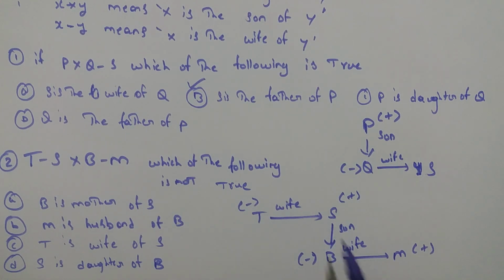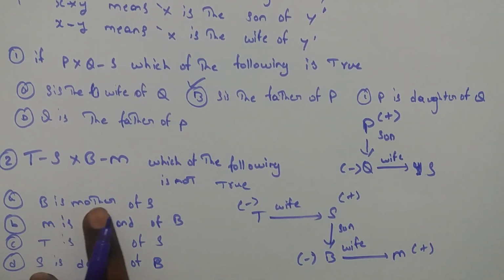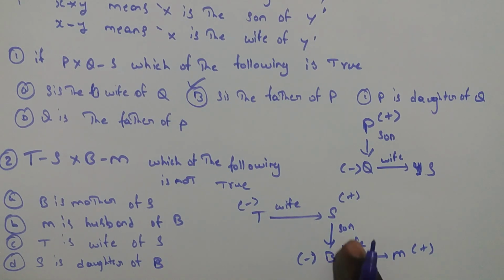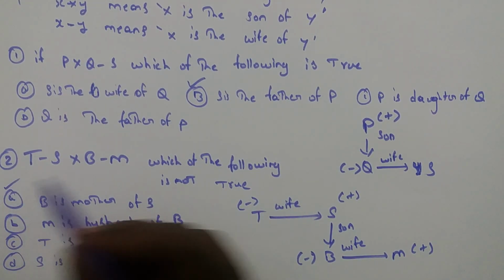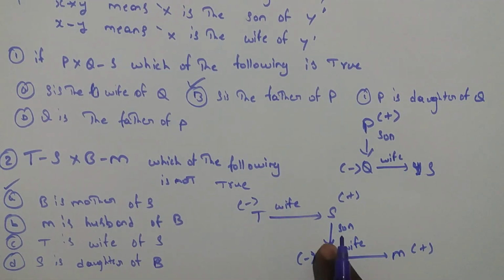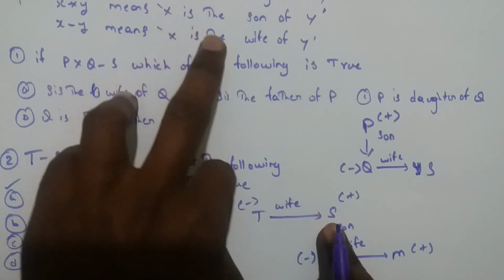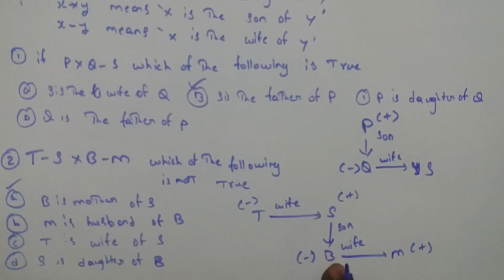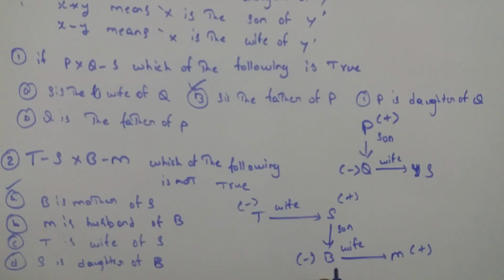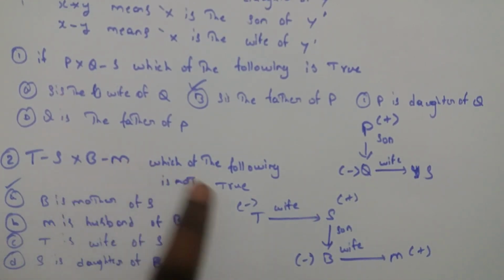Okay. Here it is given clearly. Now we have to find out what is the true statement. B is the mother of S. Yes, it is the right one. S is the son of B, given clearly.